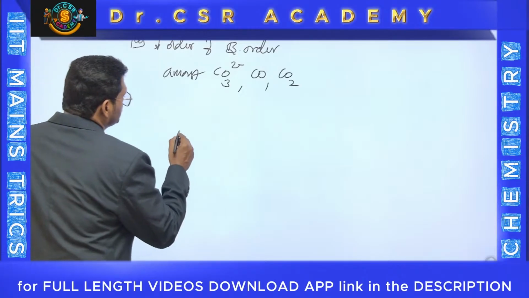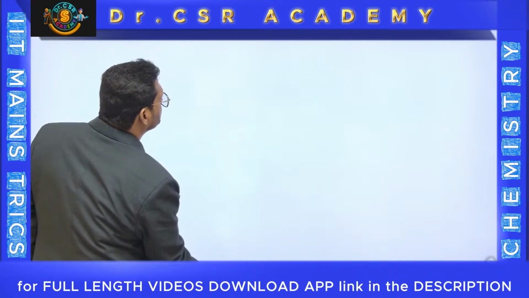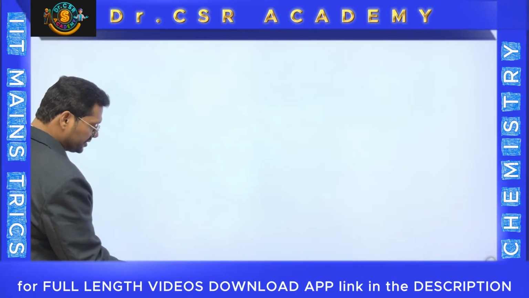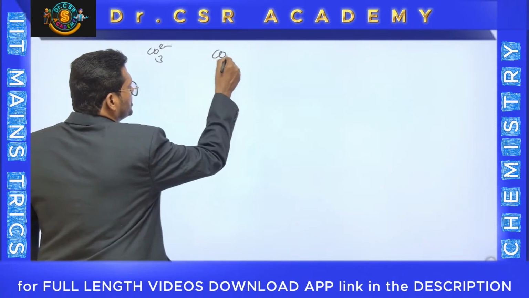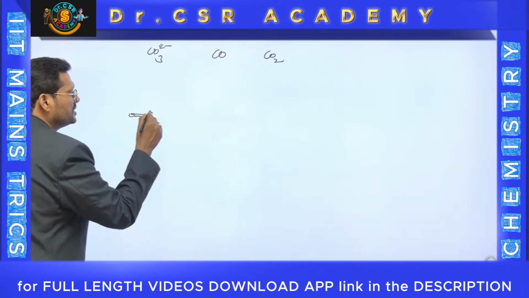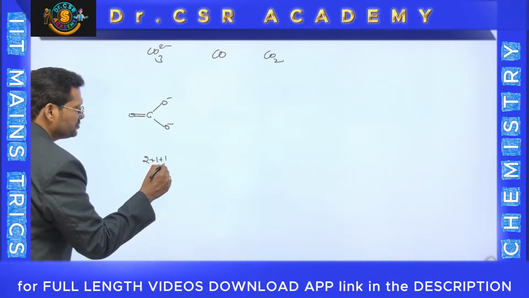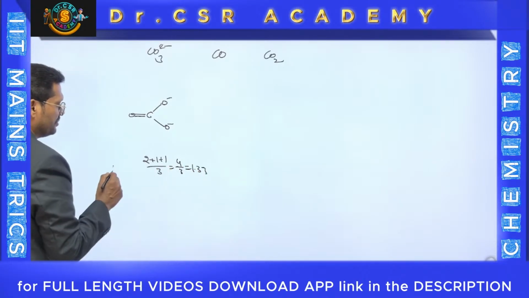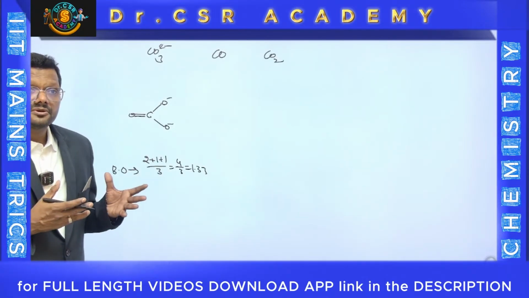Let's observe. CO3 2 minus, bond order. Again I am writing, there are 3 molecules. Number 1 is CO3 2 minus, another is carbon monoxide, another is CO2. See this one, CO3 2 minus: carbon, double bond O, single bond O minus, single bond O minus. Here it is 2 plus 1 plus 1 by total resonating forms. So 4 by 3, that is equal to 1.33, which is the bond order. So this is the way to calculate bond order for carbonate based on the concept of resonance.